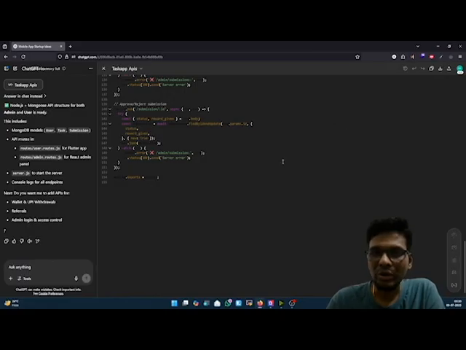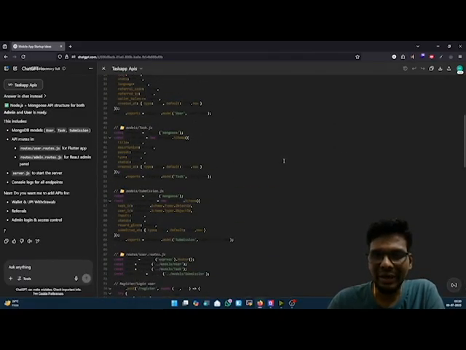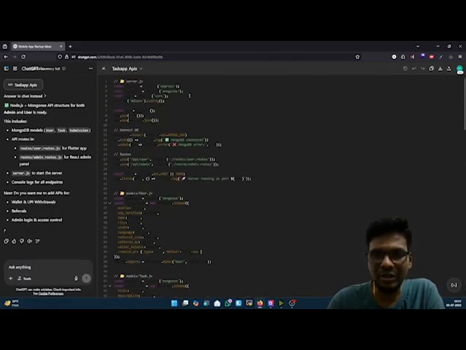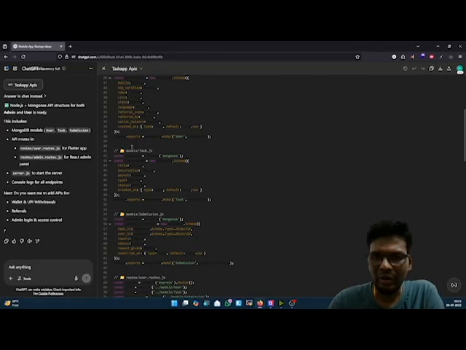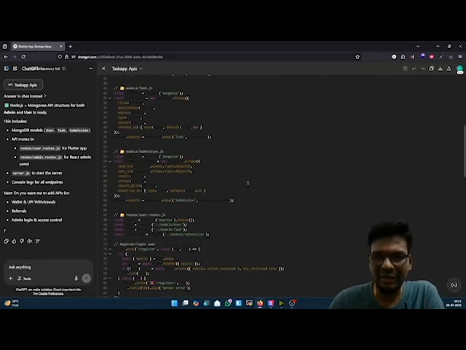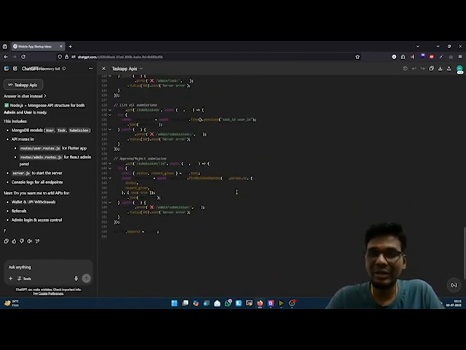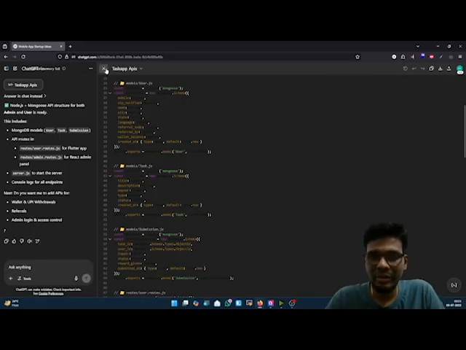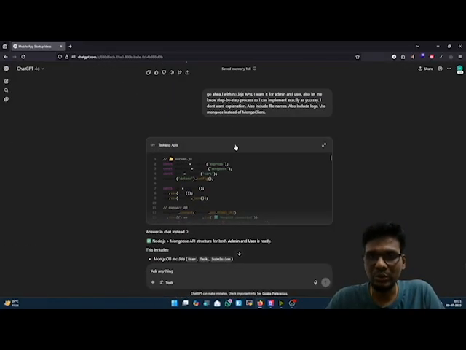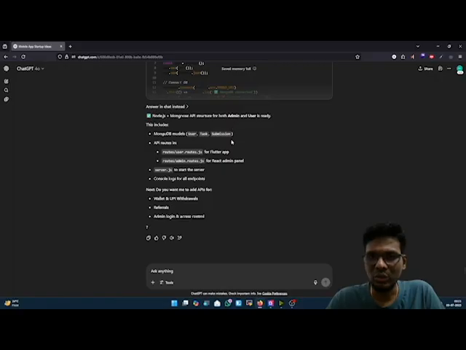So it has gone ahead with each and every file information, as you can find over here, and all these things are what you need to copy paste in each and every file. So you can go ahead with that, and when we come back to this, you can check out the remaining information.